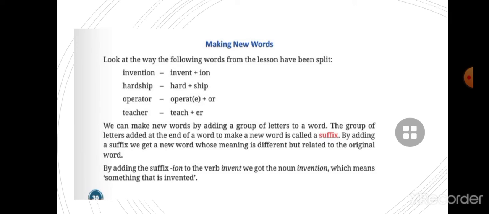So this meaning is related to the first word, but a little different. By adding the suffix ION to the word invent, we got the noun invention, which means something that is invented. Invent means discover, and invention means something that is invented.